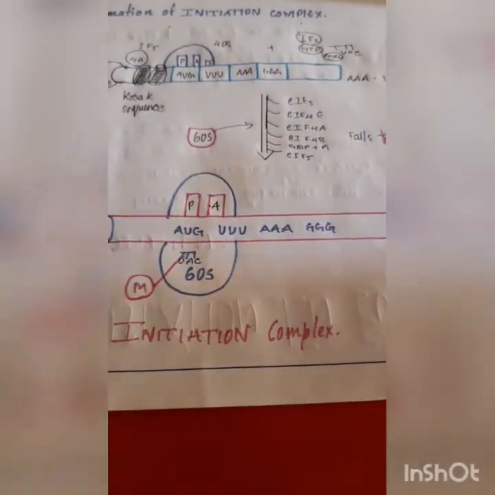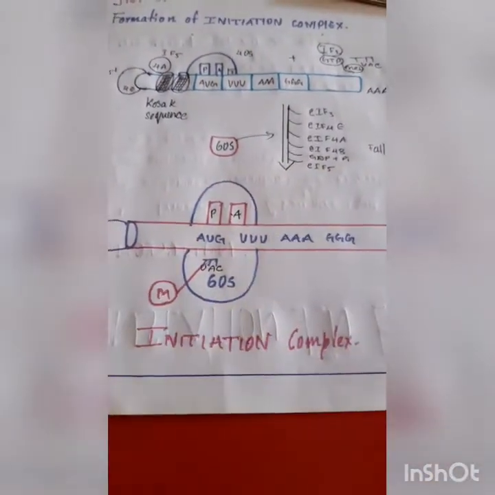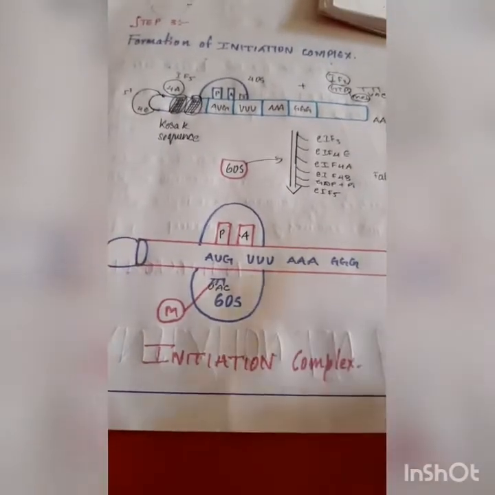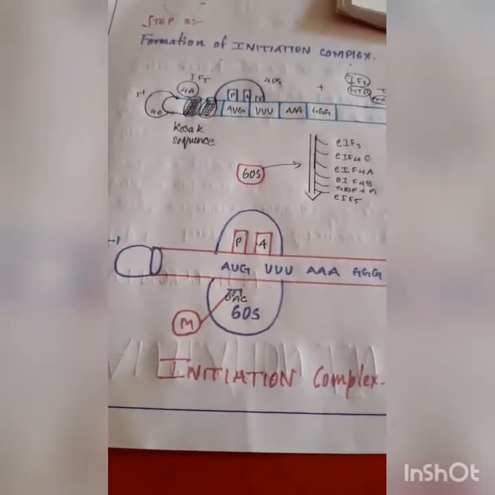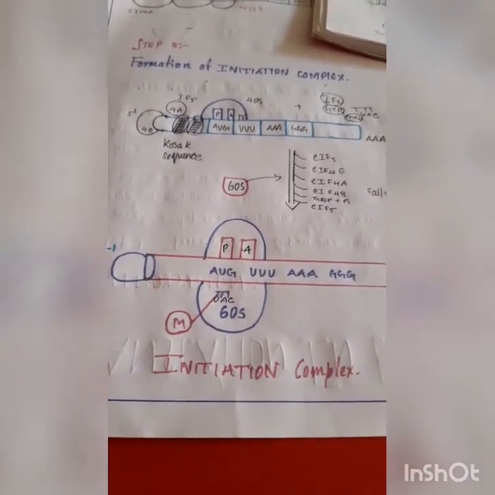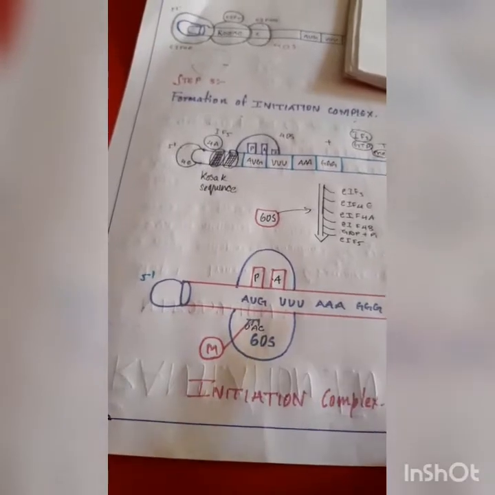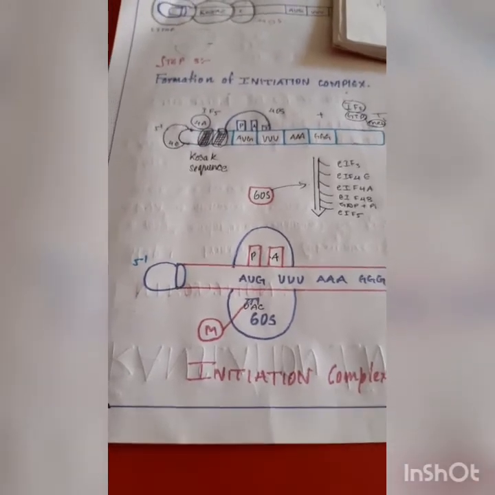Here the aminoacyl tRNA binds to the initiation codon and all the initiation factors fall off, that is IF2, GDP, IF5, IF3, 4A, 4B and IF4E. Then the 60S ribosome attaches to the 40S ribosome. Here the initiation complex forms.